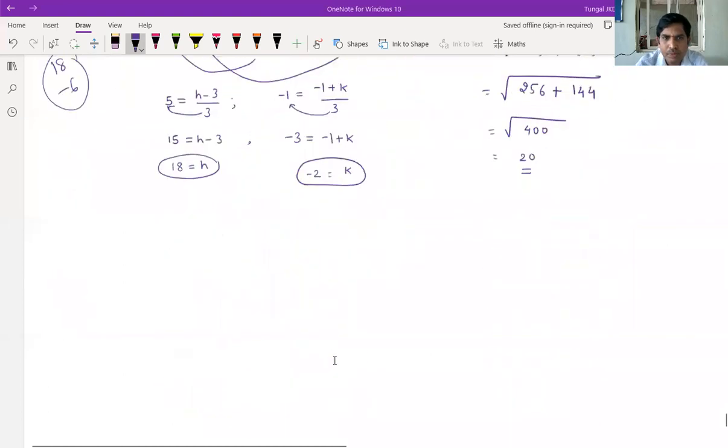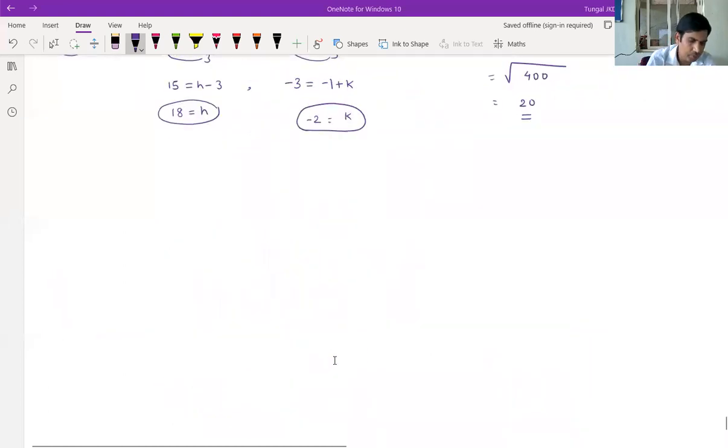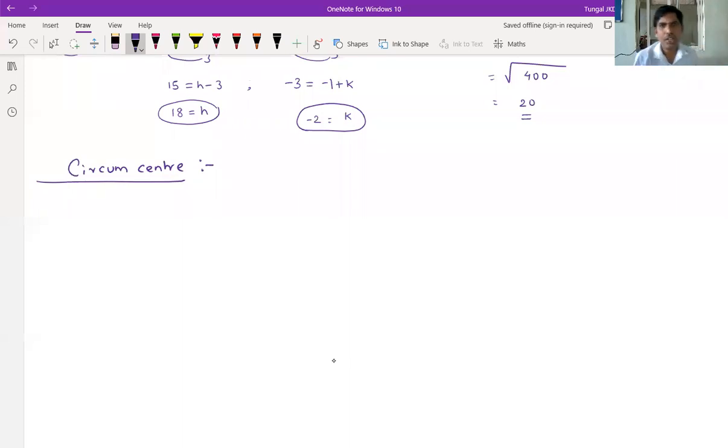Understood this problem? Next, come to circumcenter. Up to now, we observed the centroid of the triangle. Now we have to discuss circumcenter.